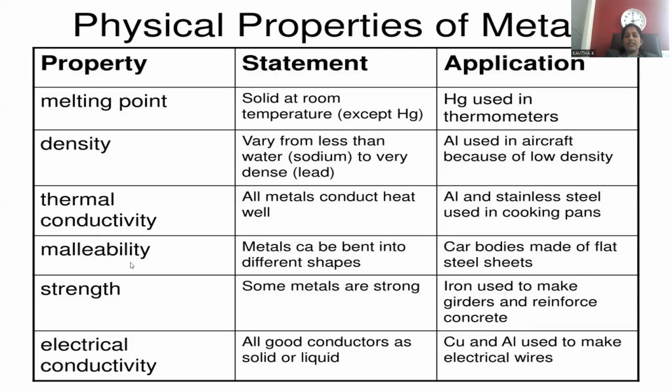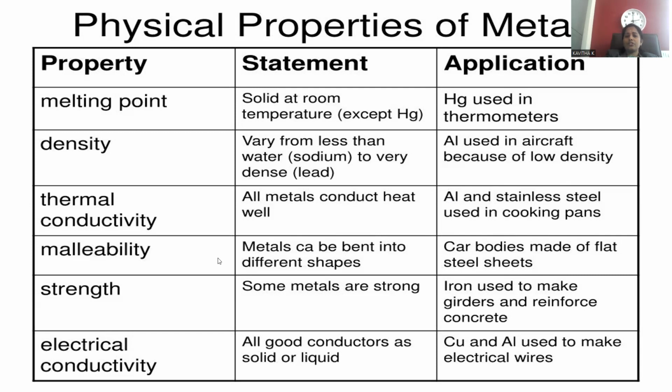Then thermal conductivity. All metals have a uniform nature in conductivity. All metals are good conductors of heat and electricity. Aluminium and stainless steel are used in cooking pans. That is because of heat conductivity, right? Heat is easily conducted through them, so aluminum and steel articles are used as cooking pans.